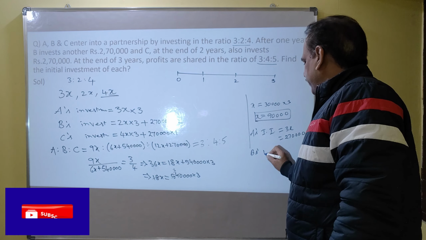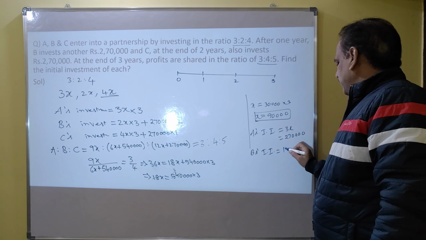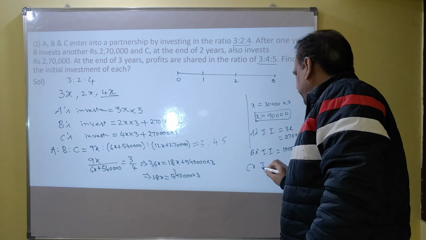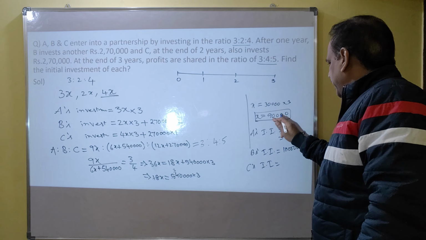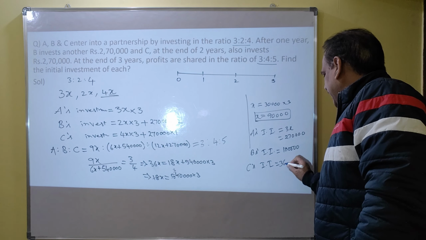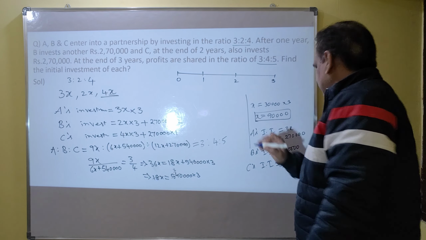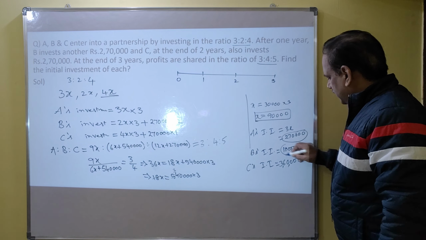B's initial investment is 2x, which is 1,80,000. C's initial investment is 4x, which is 4 into 90,000, 3,60,000. So these are the initial investments of A, B, C.